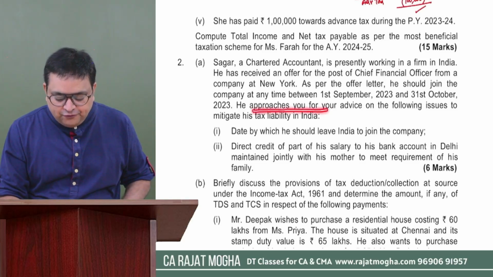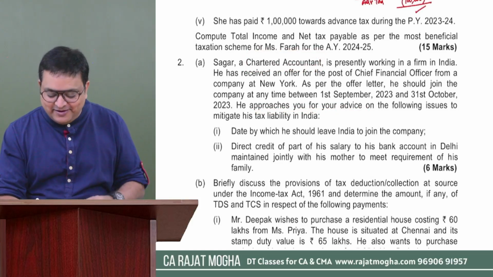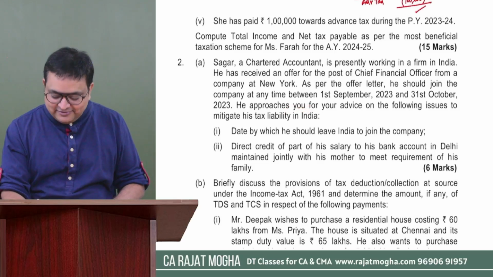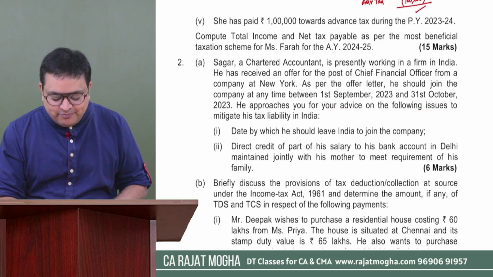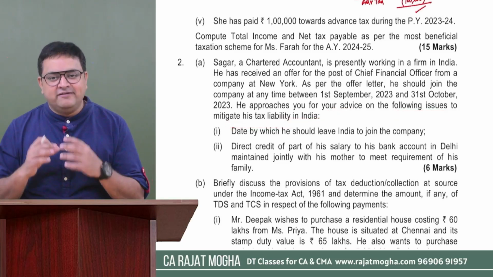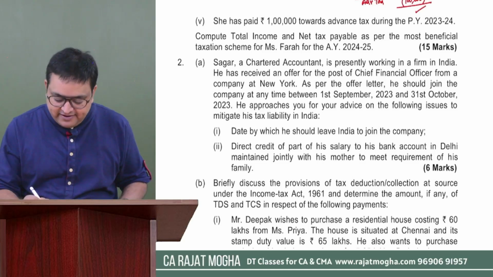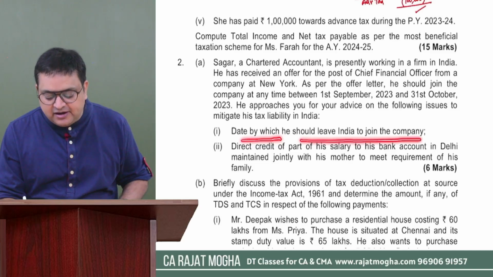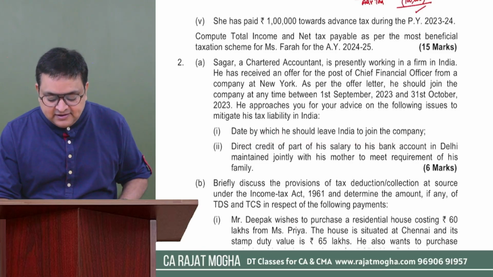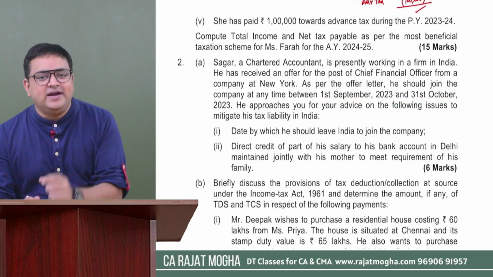He approaches you for your advice. Okay, he's a chartered accountant and he's coming to CA Intermediate students for our advice. Very nice. So he approaches you for advice on the following issues to mitigate his tax liability. So he needs our advice so that he can reduce his tax liability. On what points does he want our advice? First, the date by which he should leave India to join the company. Because the New York company has given him 2 months to join, he's asking by which date he should leave so that he can reduce his tax liability.